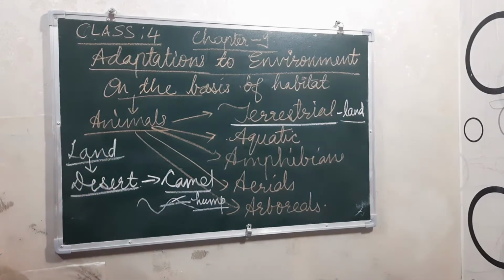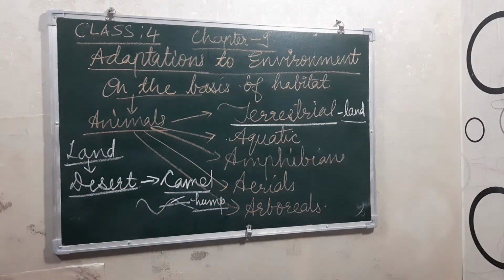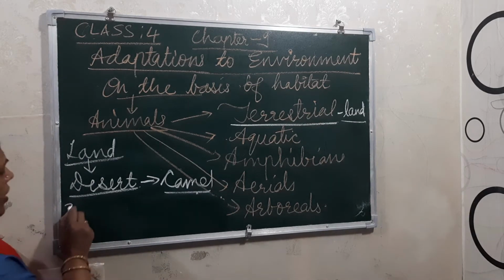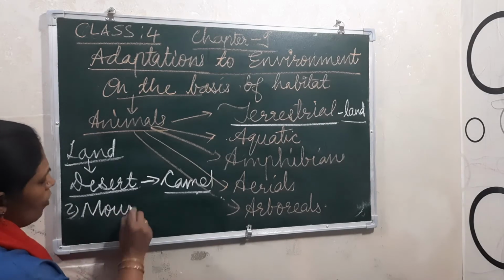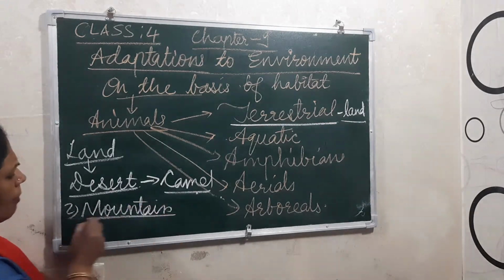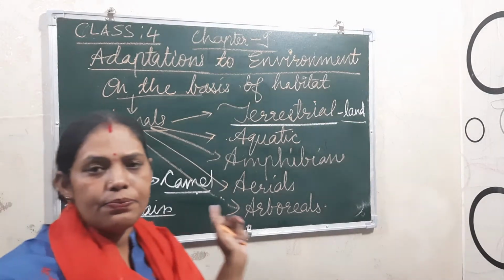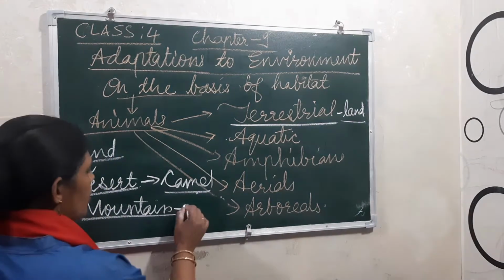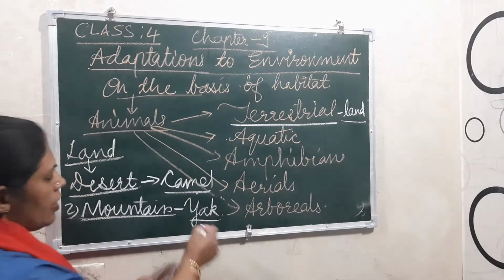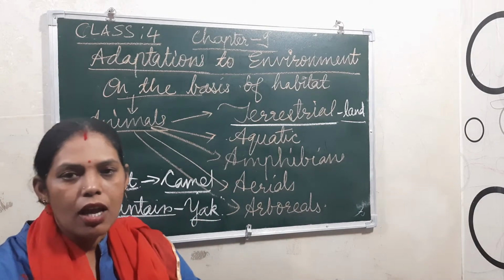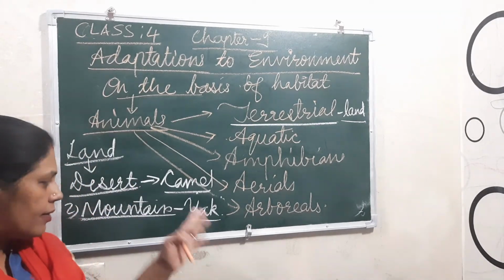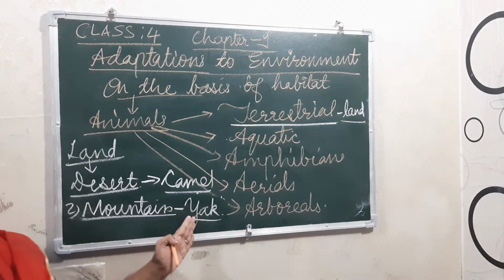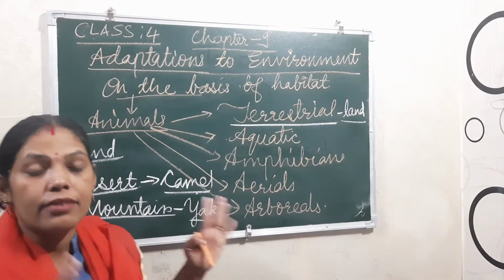Now if I talk about the next place, after desert, the second one is mountains. In the mountains you can mostly see the yak. This animal has long hairs over its body, because it is very cold in the mountain regions, right? So it can survive there with its long and thick hairs.